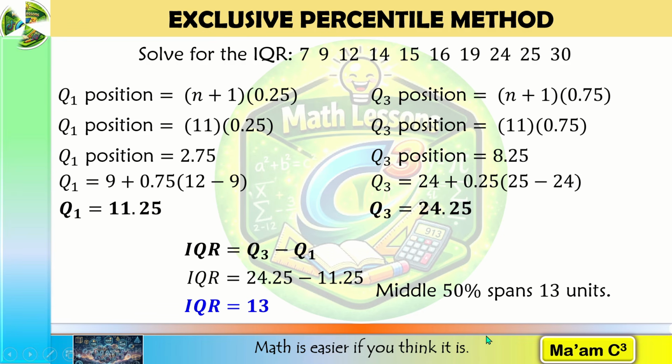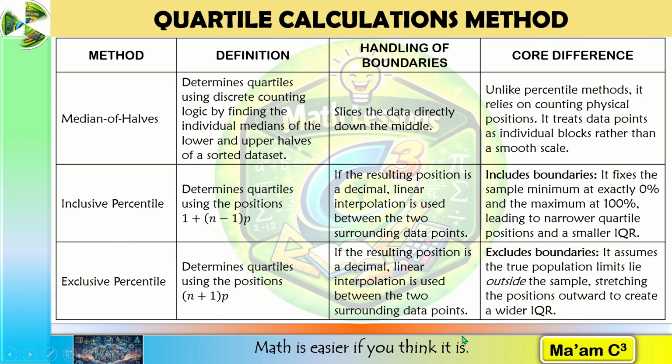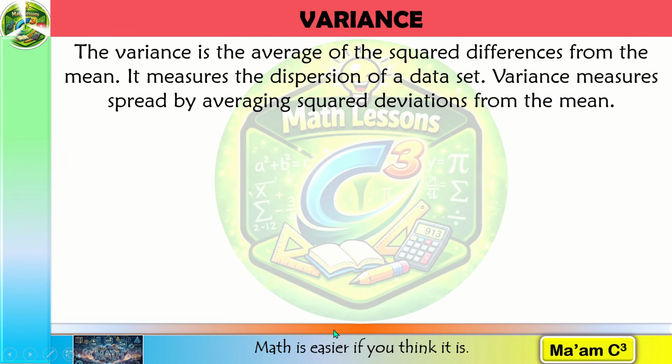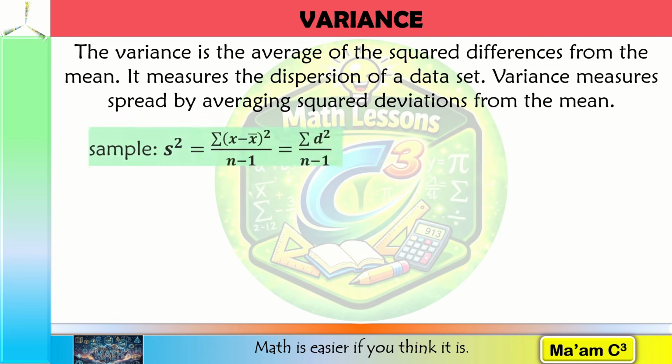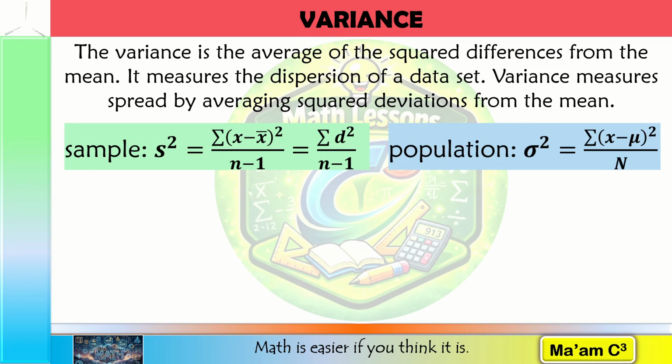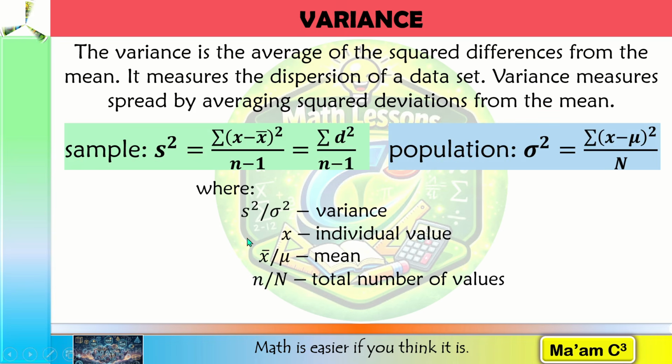For your reference, I have summarized the three quartile calculation methods: the median of halves, the inclusive percentile, and the exclusive percentile. Now that we know how to measure the middle 50%, let's move to a measure based on the distance from the mean, the variance. Variance measures spread by using the squared deviation of the observations from the mean. We have two formulas, the sample variance and the population variance, where S squared is the sample variance while sigma squared is the population variance.